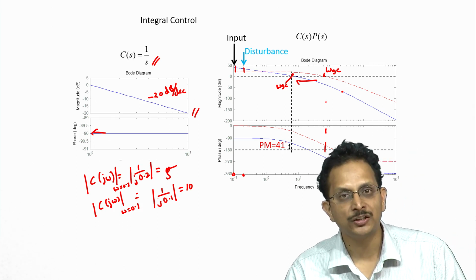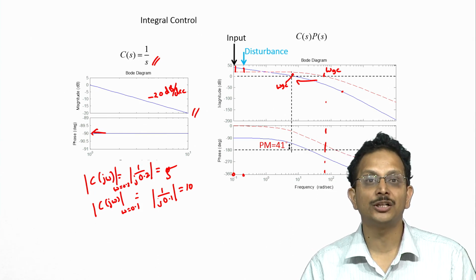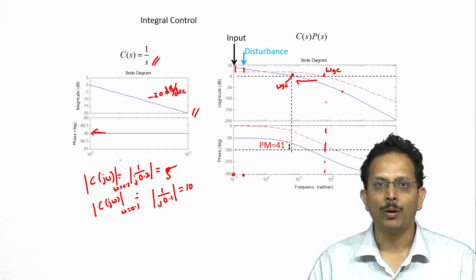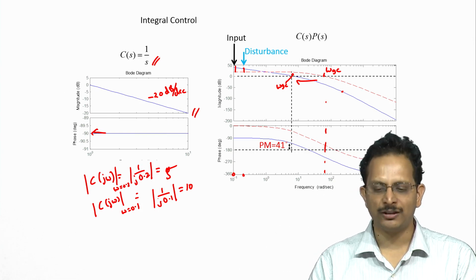As far as the phase margin requirement, which is essential for stability, is concerned, we see that we do not have to do any special work in order to achieve the desired phase margin.